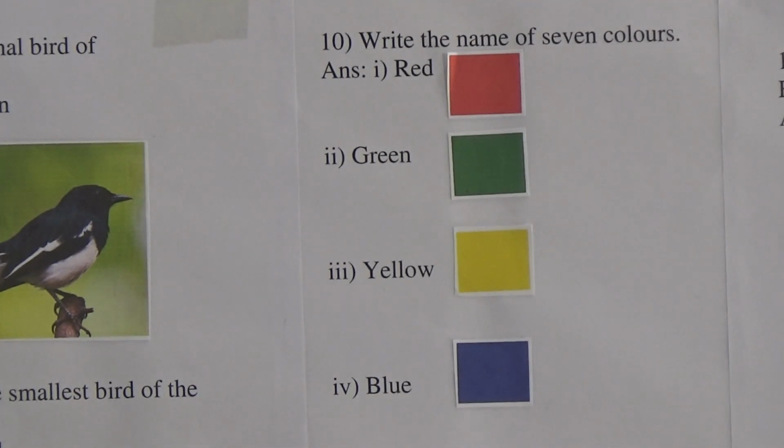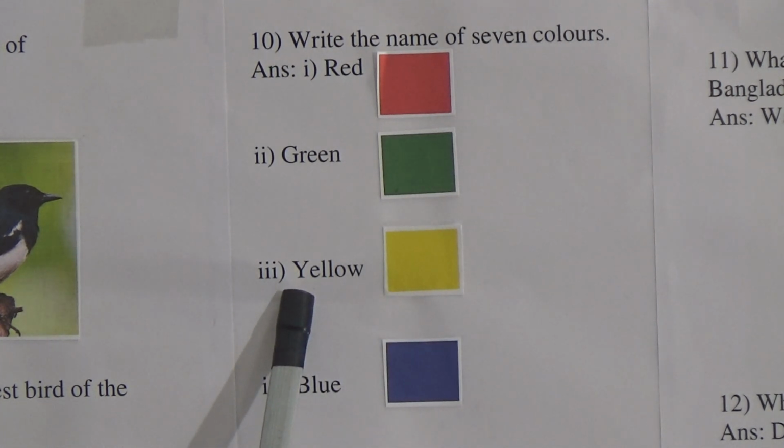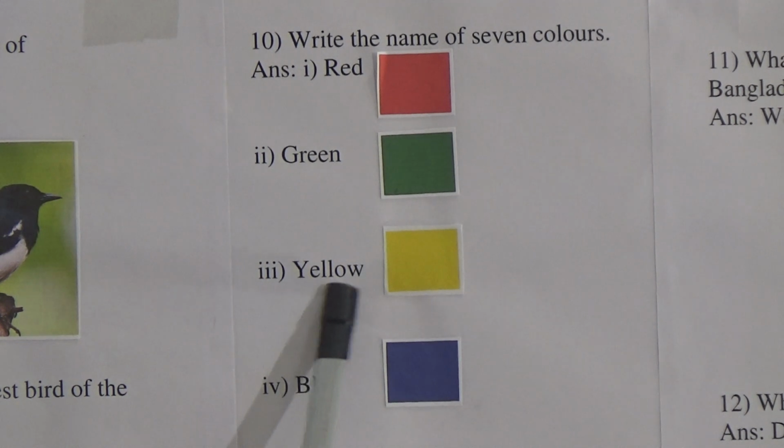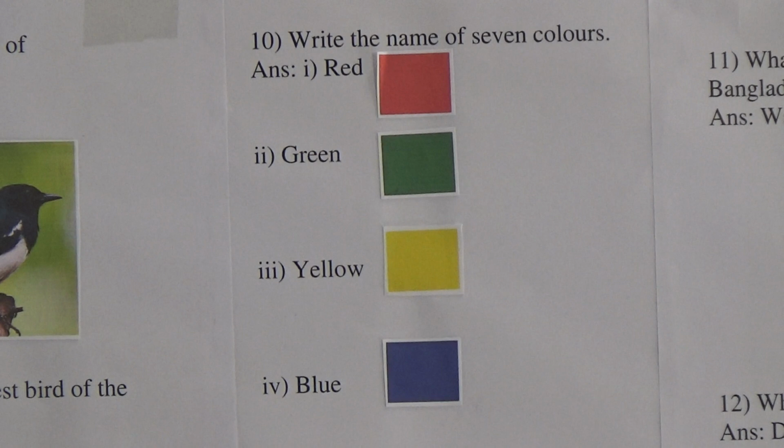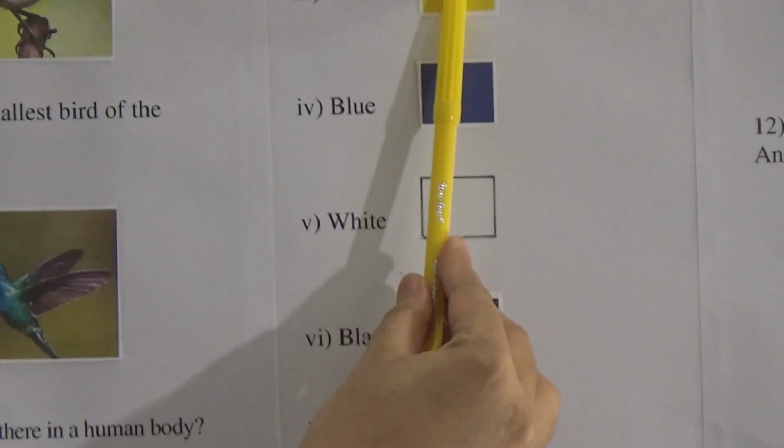Now the next one is yellow. This is yellow color, and yellow spelling is Y-E-L-L-O-W, yellow. And here is another sign pen. This is yellow color.